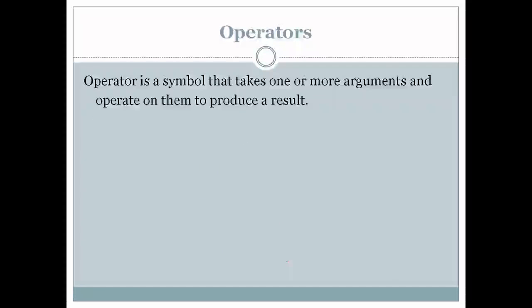The next is operators. As you know, operators are symbols which are used to perform some operation on the operands. So an operator is a symbol that takes one or more arguments or operands and operates on them to produce the result. So we have operators like plus, minus, multiplication. There are different types of operators available. Java uses similar types of operators to those used in the C programming language.